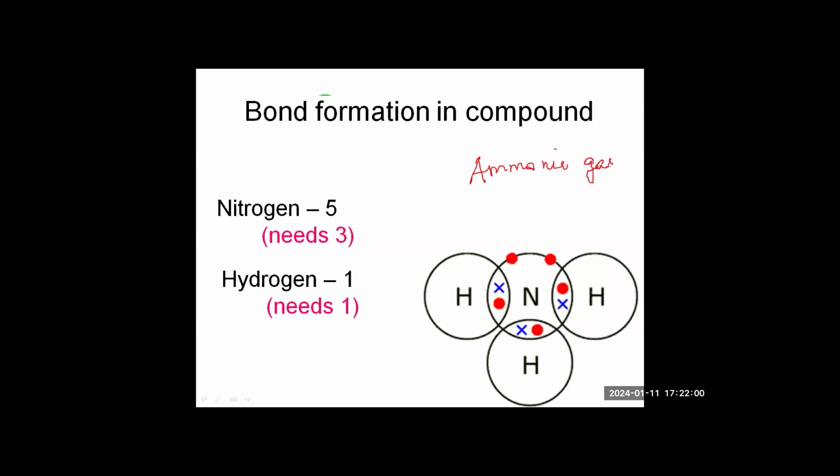The formula is NH3. Because you can see here, the 3 pairs of electrons are shared between nitrogen and hydrogen. If you want to make the structure, you can make it like this. This is one hydrogen, this is another one, and this is the third one, and two electrons are free here. So this is the structure of ammonia.